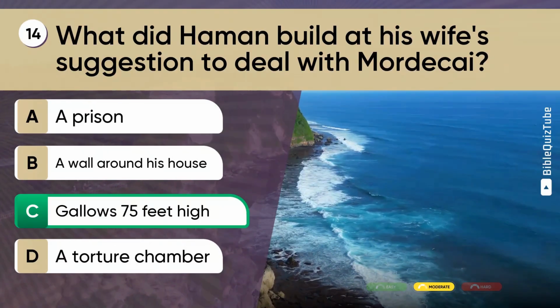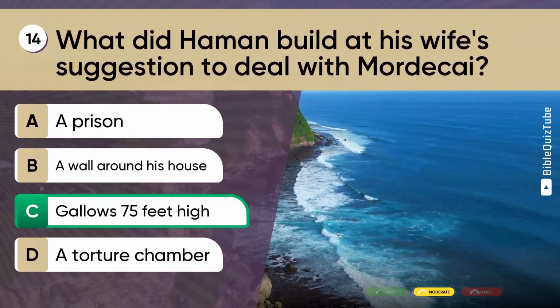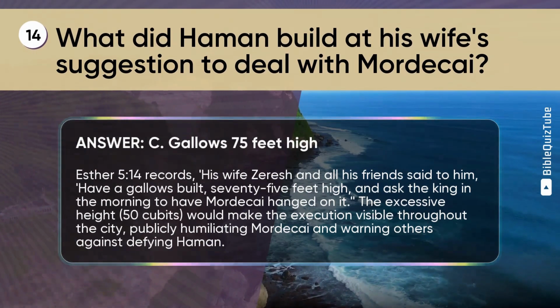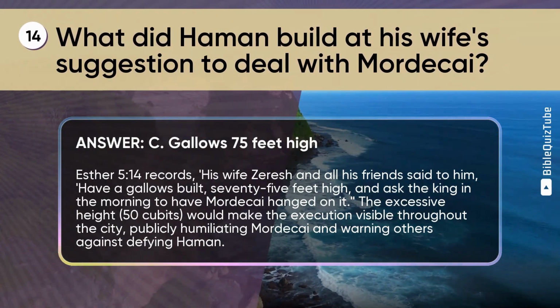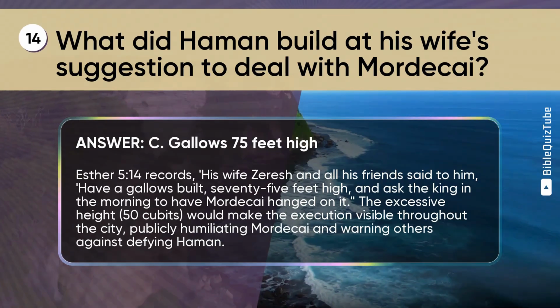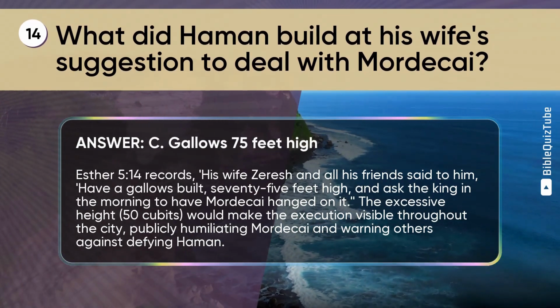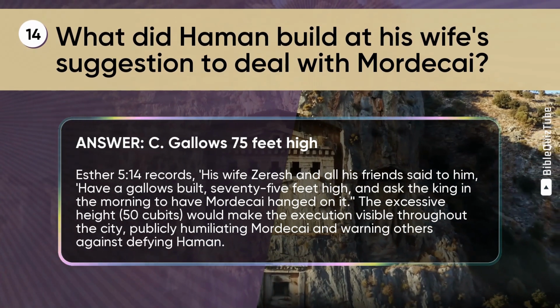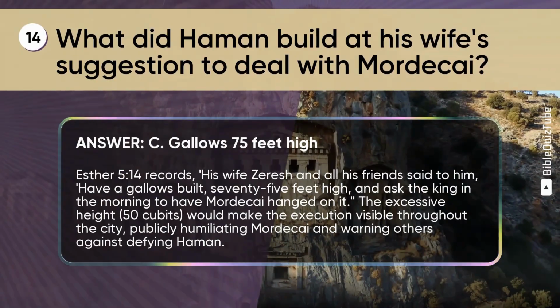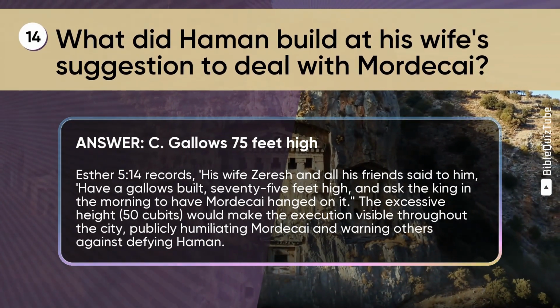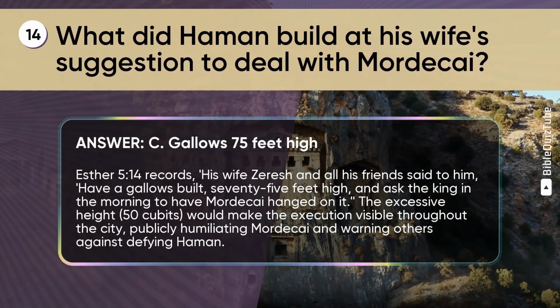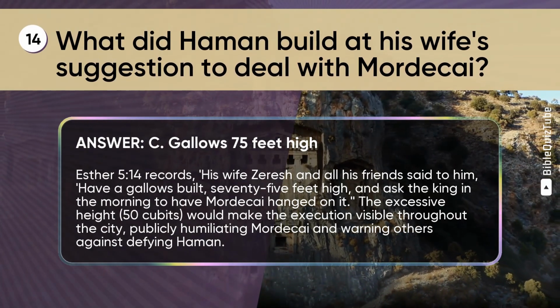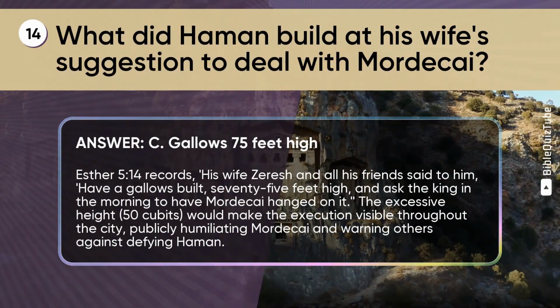The correct answer is C. Gallows 75 feet high. The explanation. Esther chapter 5 verse 14 records, his wife Zeresh and all his friends said to him, "Have a gallows built 75 feet high, and ask the king in the morning to have Mordecai hanged on it." The excessive height, 50 cubits, would make the execution visible throughout the city, publicly humiliating Mordecai and warning others against defying Haman.